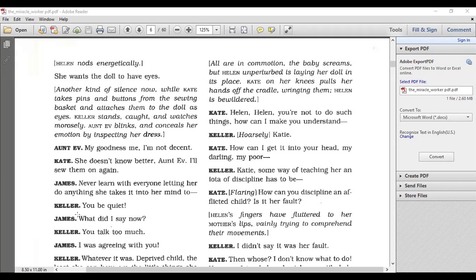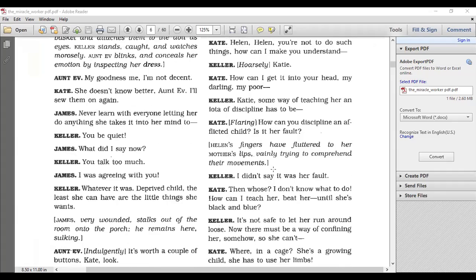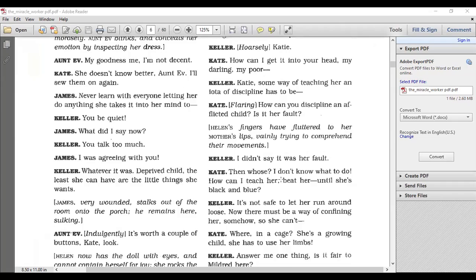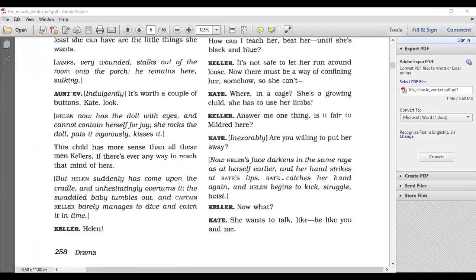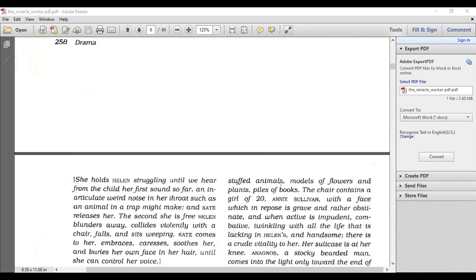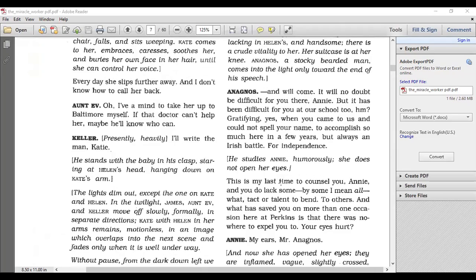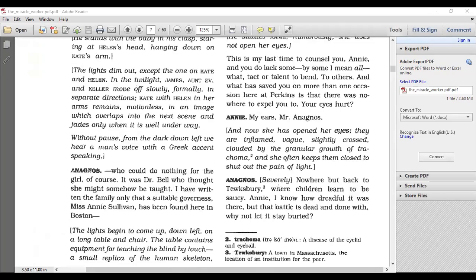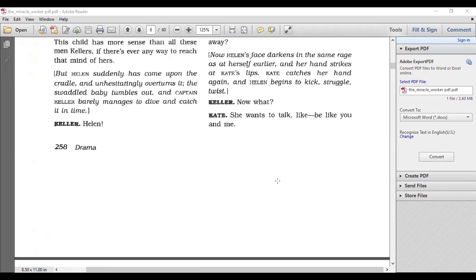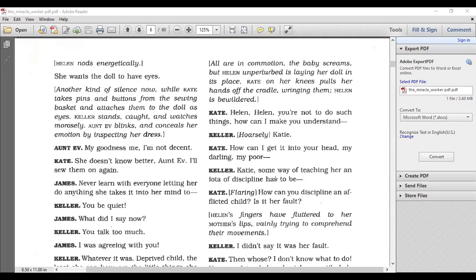Keller, Helen's father, is going to be Adam. And Aunt Eve, we already have a role for her. Okay, so let's continue. Let's finish this page off and see where it will take us. All right. So let's start from Aunt Eve. Continue. Go ahead, Judy.